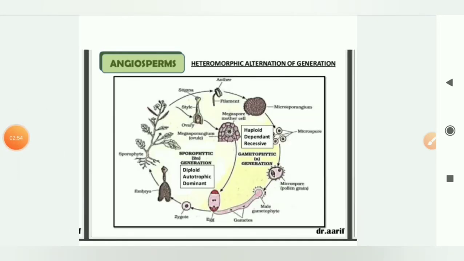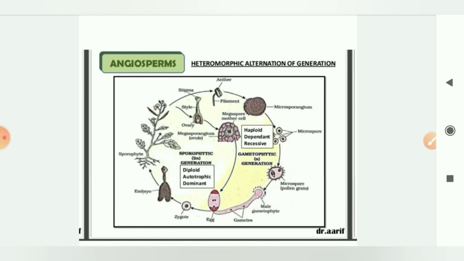Students, if I talk about the alternation of generation in angiosperms, it consists of two phases, that is sporophytic and gametophytic. First I'll start with the sporophytic, that consists of the whole plant. This whole plant contains male and female parts. The male part is your stamen and the female part is your pistil.